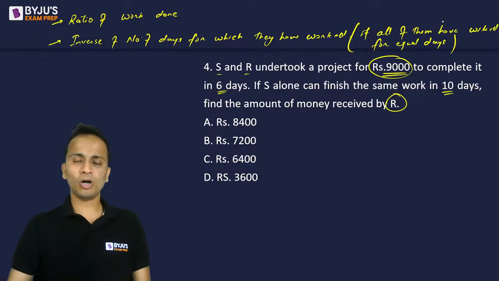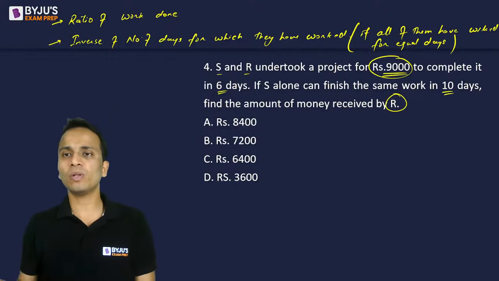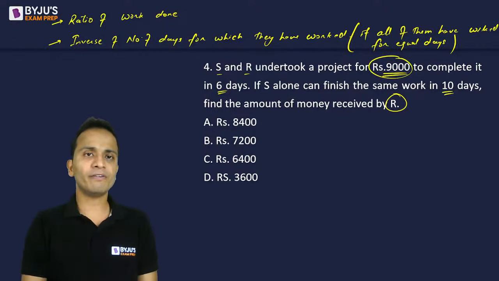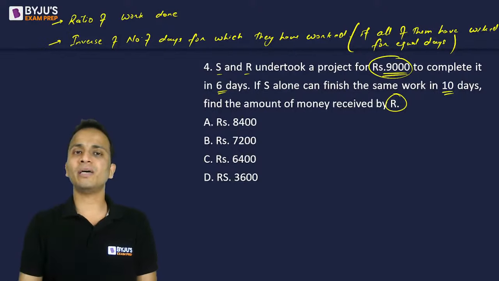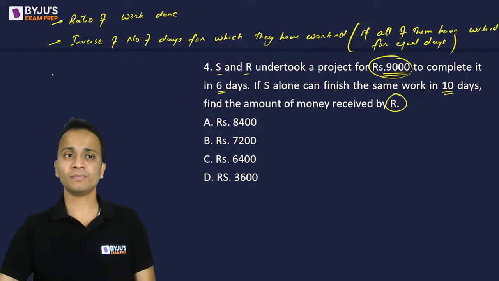If all the people involved have worked for an equal number of days, then you can divide the entire money in the ratio obtained by the inverse of the number of days in which they have worked.